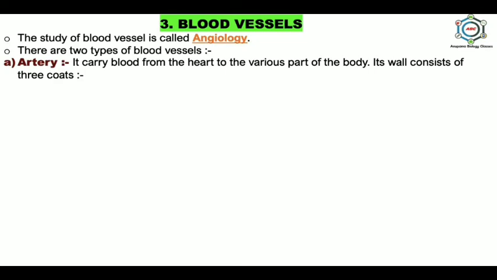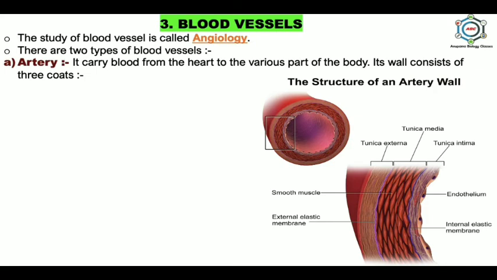Its wall consists of three coats. This is the structure of the artery wall. You can see here these are the three coats: tunica interna, this is the innermost layer; tunica media, this is the middle layer; and tunica externa, this is the outer layer.